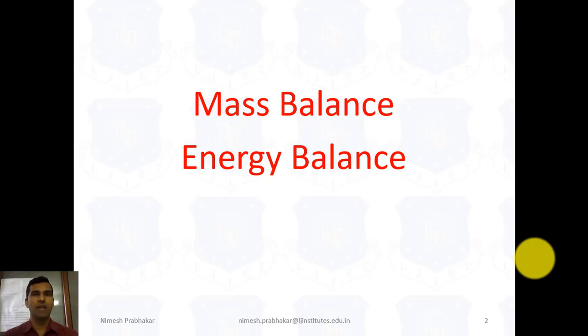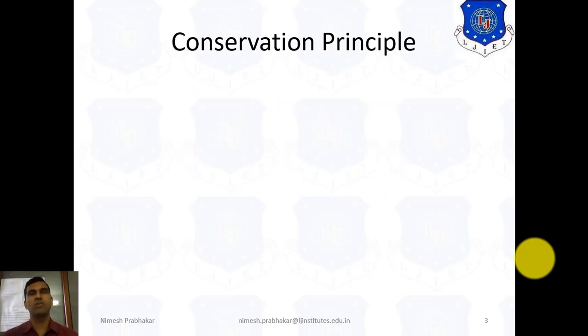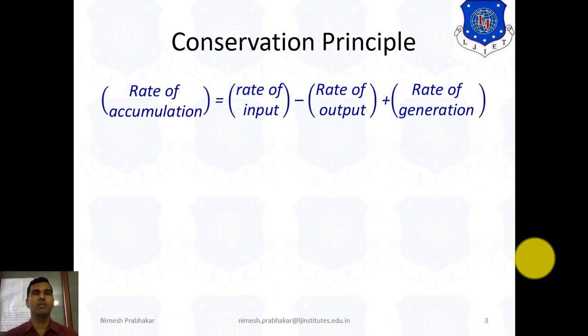So let's start with the conservation principle. What is the conservation principle and what is its equation? The general equation is: rate of accumulation equals rate of input minus rate of output plus rate of generation.